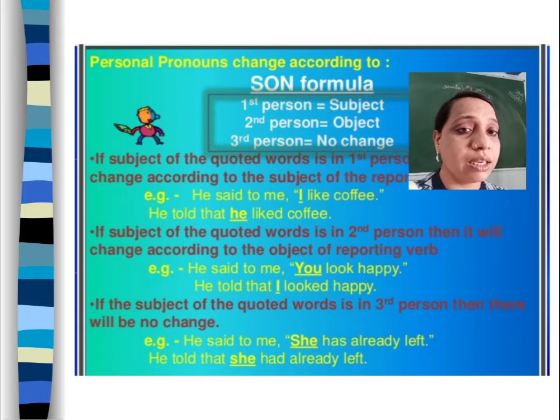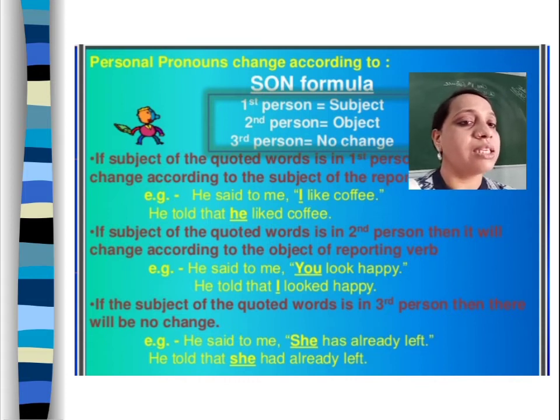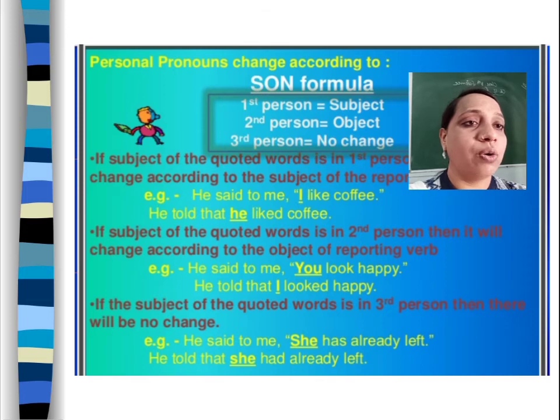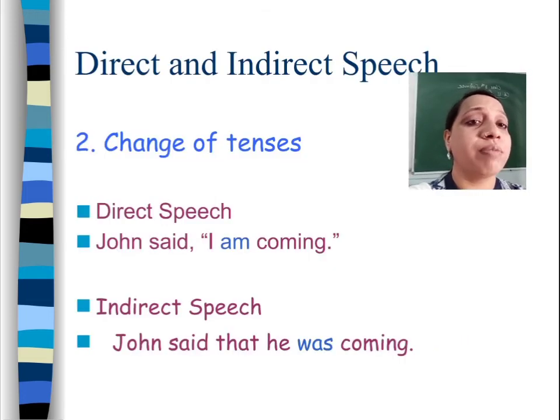Okay. So how do the pronouns change? I think it's clear. Next is when the direct speech has third person. She has already left. So there is no change of pronoun. He told me that she had already left. No change of pronoun in the third person. Okay. Is it clear to you all?